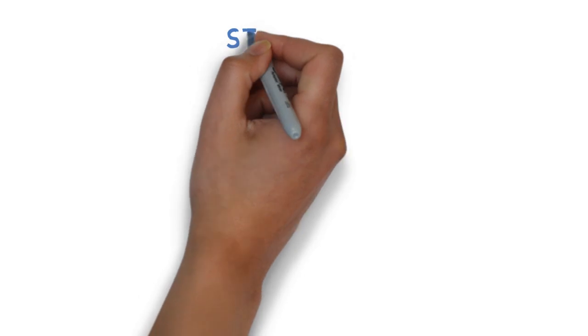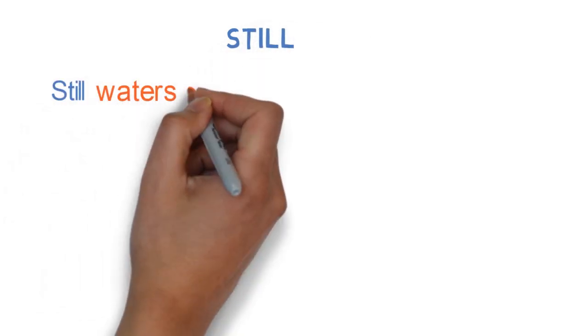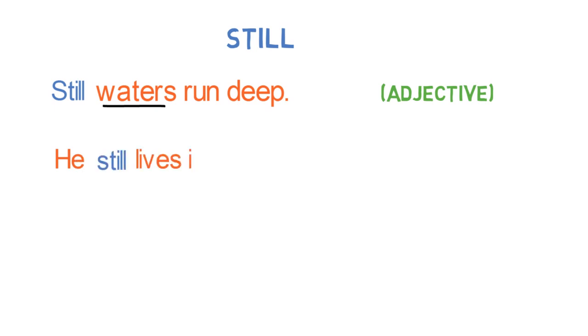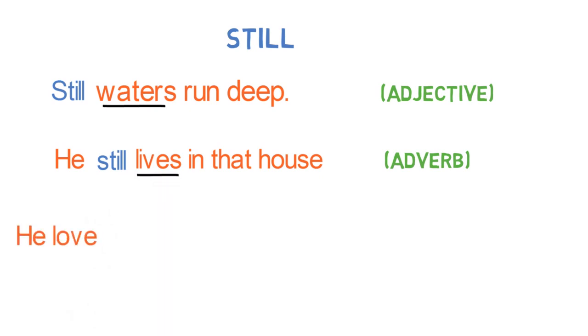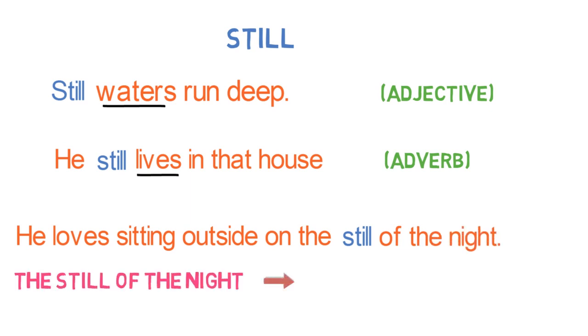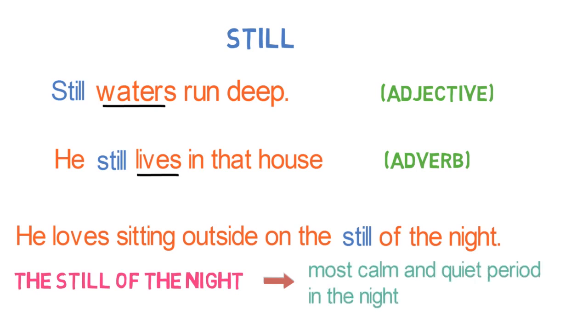Let's look into another word, still. Still waters run deep. Here, still is an adjective as it is describing the noun waters. He still lives in that house. Here, still is an adverb as it is describing the verb lives. He loves sitting outside on the still of the night. Here, the still of the night is an idiom and its meaning is the most calm and quiet period in the night. And the word still is used as a noun in an idiom.